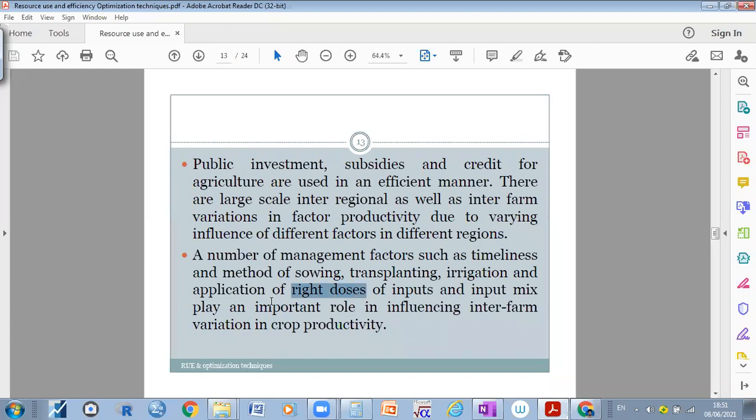So the application of the right dose of input and the input mix play an important role in influencing the inter-farm variation in crop productivity. For example, when you use more dose, what will happen? Sometimes if the crop requires more, it will take it into account. If it is not required, the crop may be damaged.